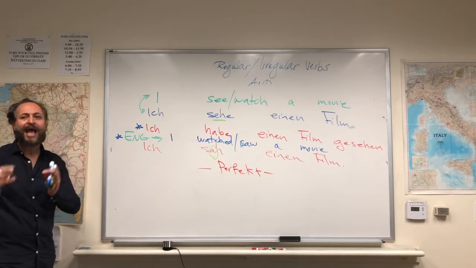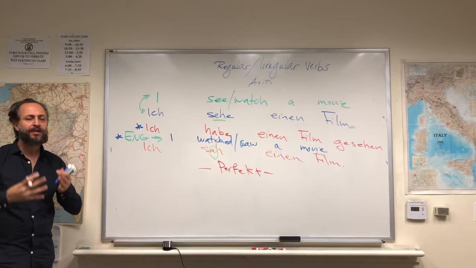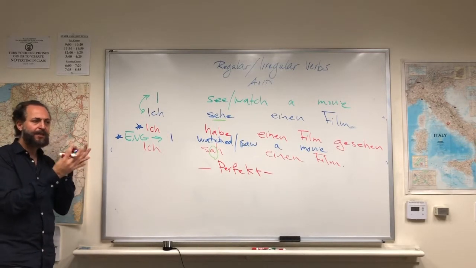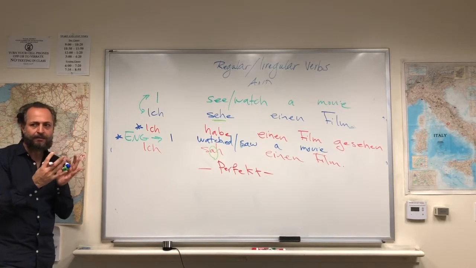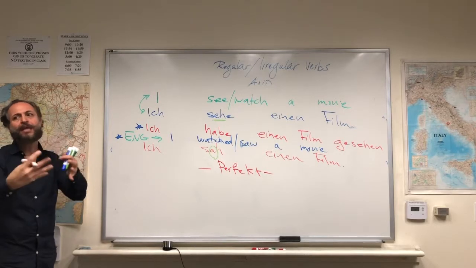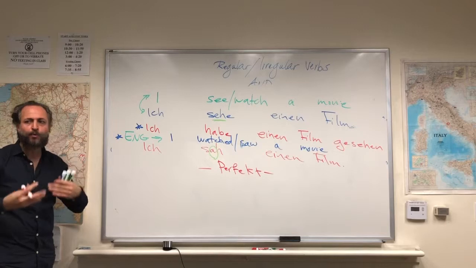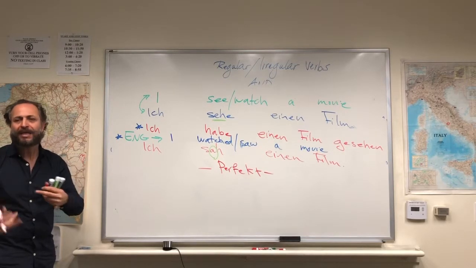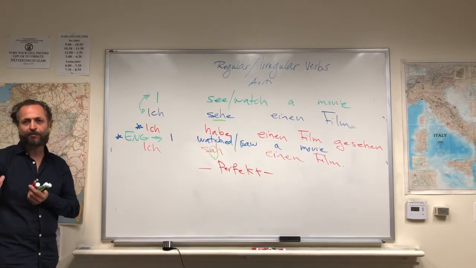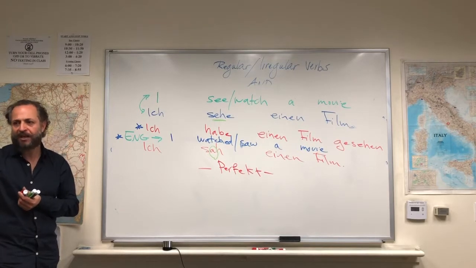means I, a movie, have watched. It means the object and the whole additional info that I want to infuse into the phrase comes between the auxiliary verb haben or sein, if it is a movement verb, motion verb, and the main verb. While in English, I conjugate the whole verb and I say I have watched, and then I put the object, what I watch, after the participle. I have watched a movie. I have seen a movie. I have visited a friend.